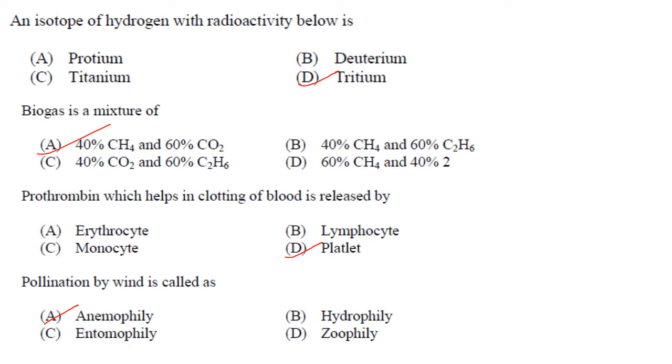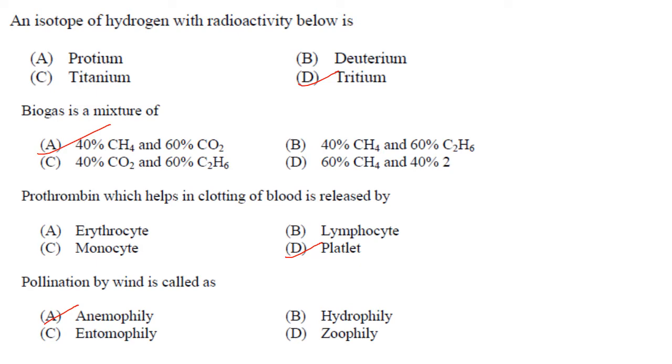Then an isotope of hydrogen with radioactivity below is tritium. So answer is option D. Then biogas is a mixture of 40% methane and 60% carbon dioxide.